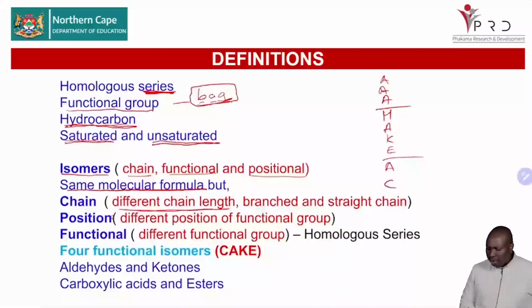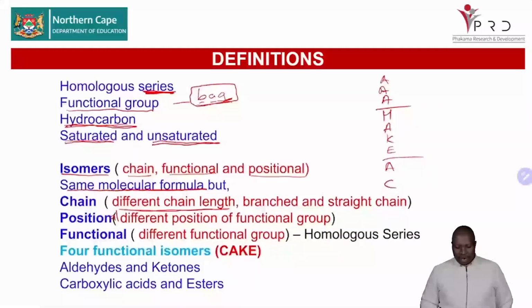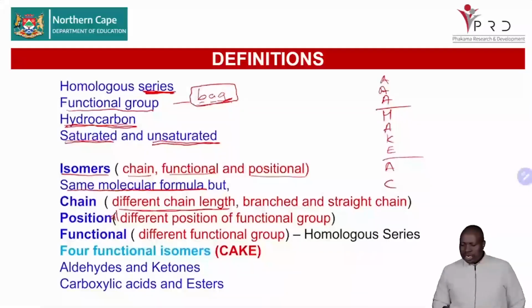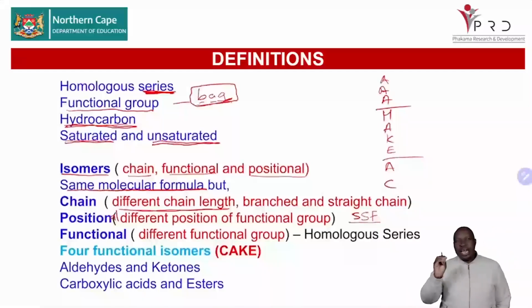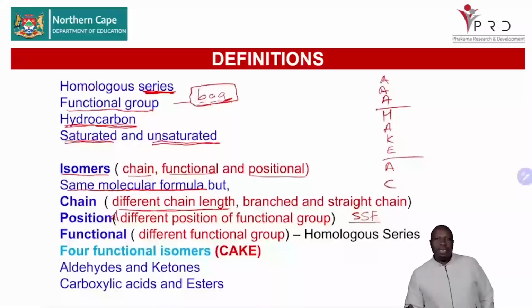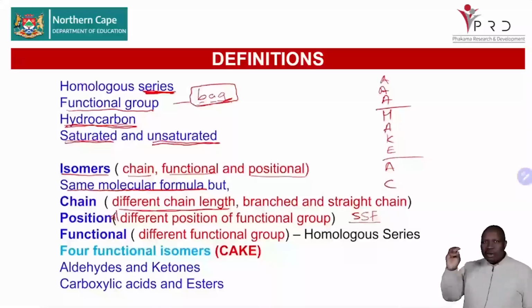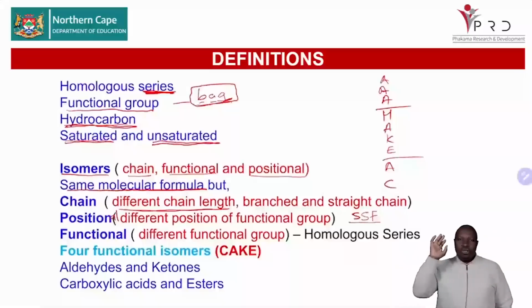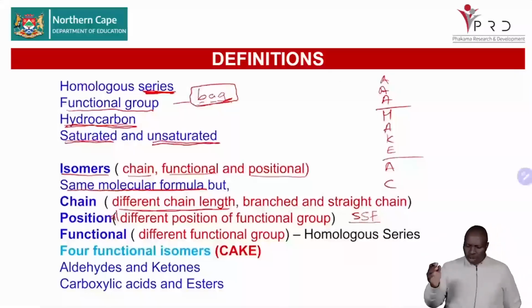Positional isomers, not position, but positional isomers, we're saying they have the same molecular formula, but different position. What is in a different position? It is the side chain, the substituent, and the functional group. I always say SSF, so that you always remember that in positional isomers, we're talking about three things that can be in different positions. So it's the same molecular formula, but different position of the side chain, of the substituent, or the functional group. So the functional group can be moving.